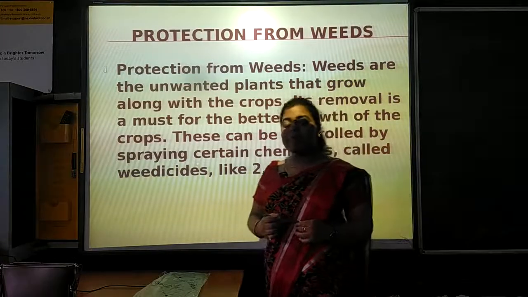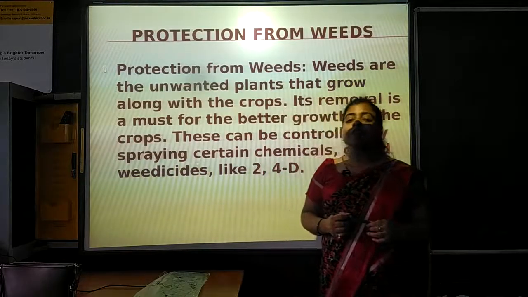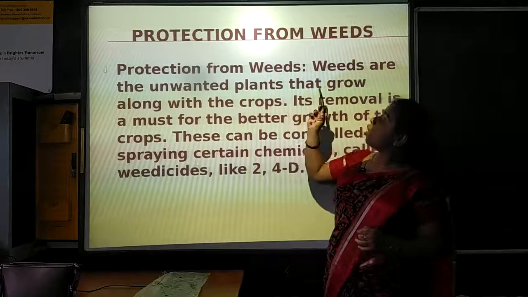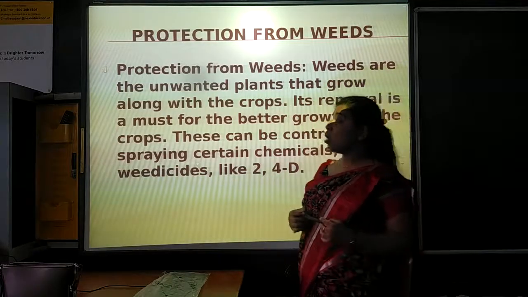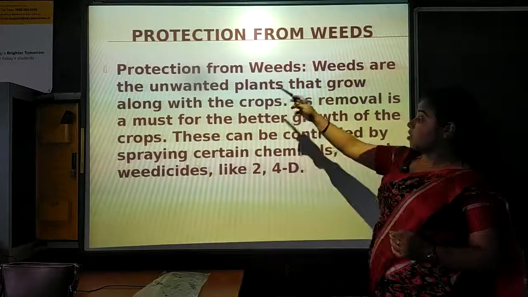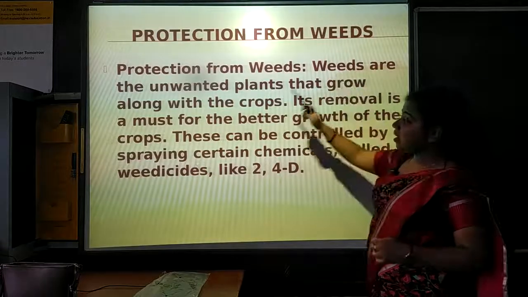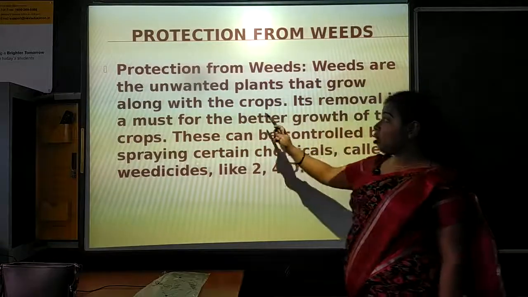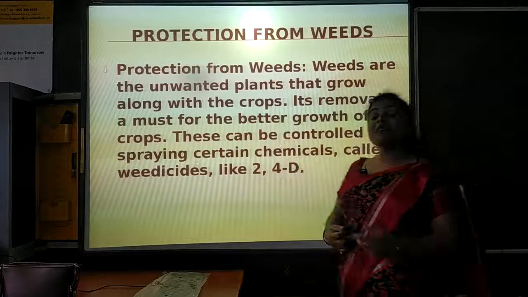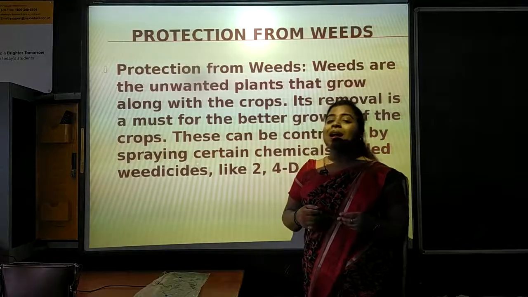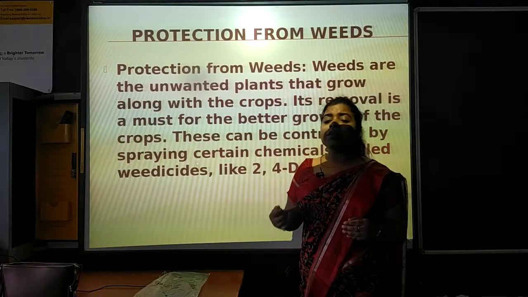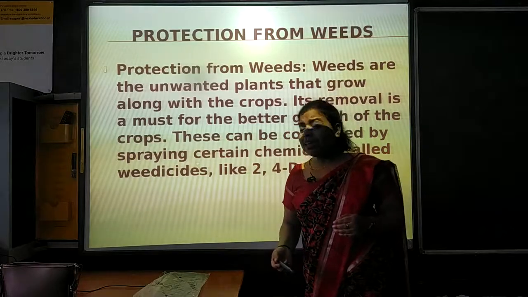Next is protection from weeds. Next step for basic practice of crop production is protection from weeds. What is protection from weeds? Weeds are the unwanted plants that are grown along with the crops. Weeds are the plants which grow along with the main crops.